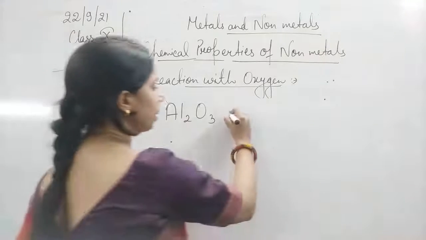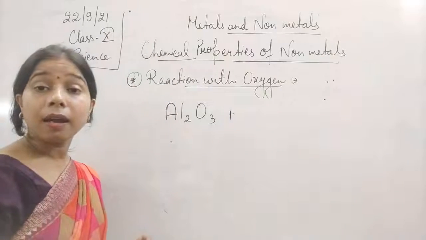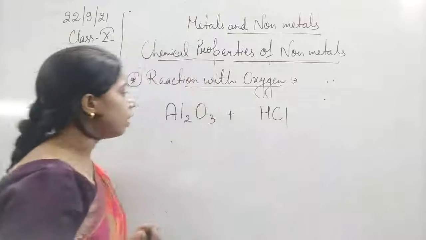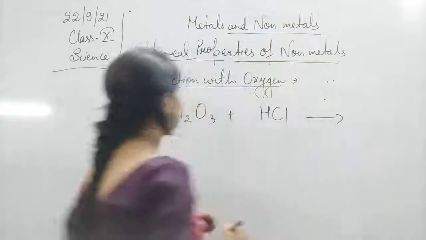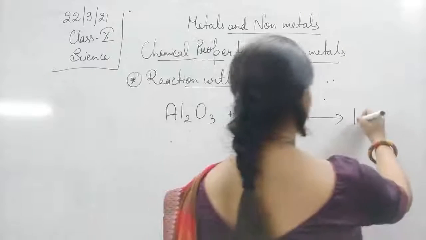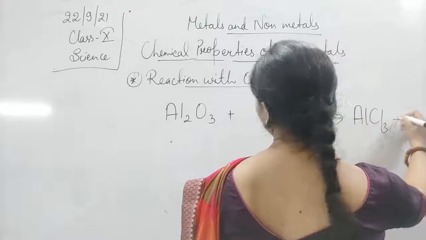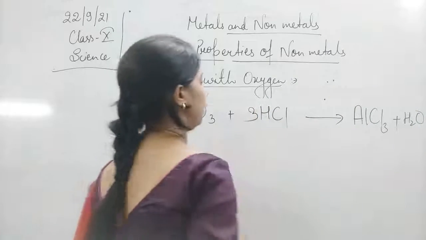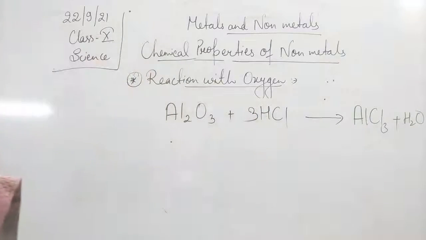When this aluminium oxide is dipped into the acid, that is HCl, there is a formation of aluminium chloride, AlCl3, plus H2O.